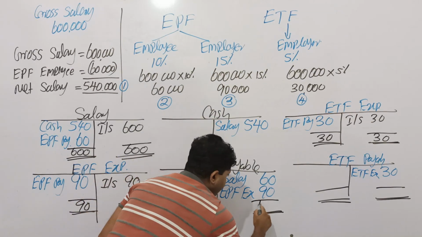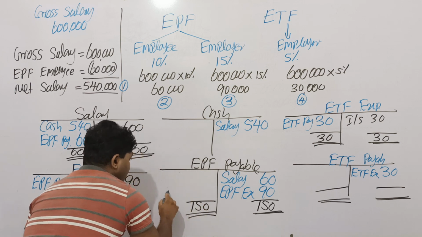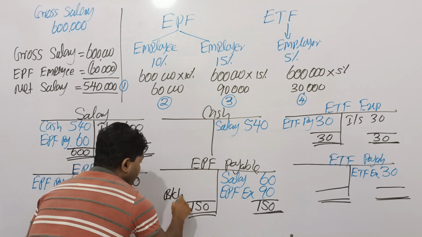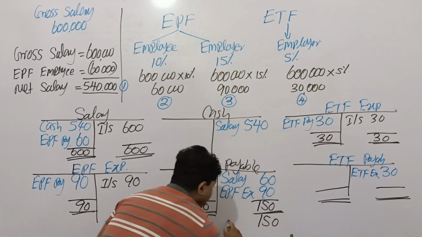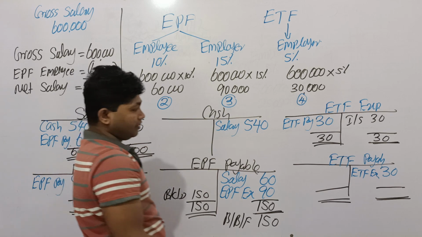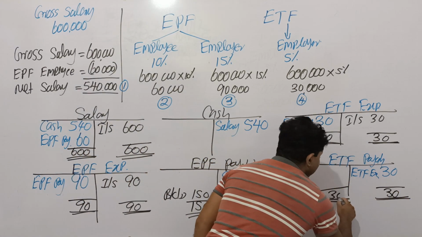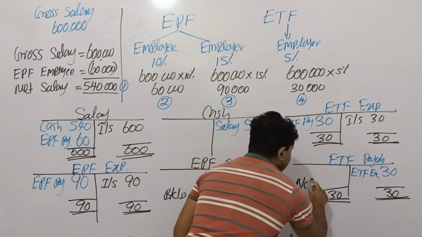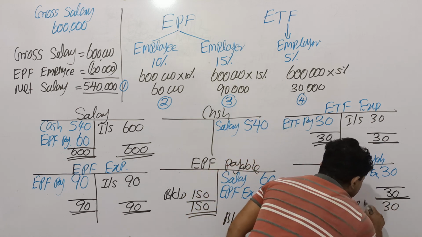Think the payable credit side total money equals 150. Now it cannot be considered as income statement. As balance carried down 150, it should be recorded on the credit side as balance brought forward. This value should be recorded under current liability. ETF payable also the same way. Think credit side increase, the difference value as balance carried down, and it should be recorded on the credit side as balance brought forward.